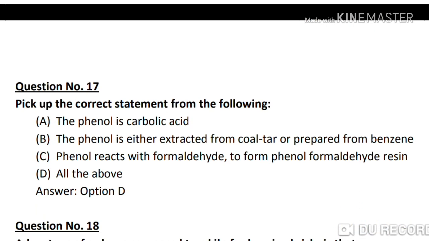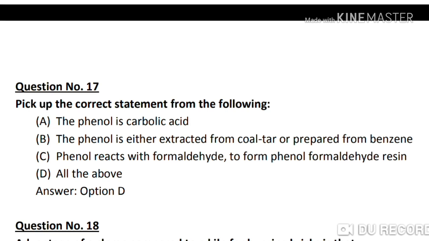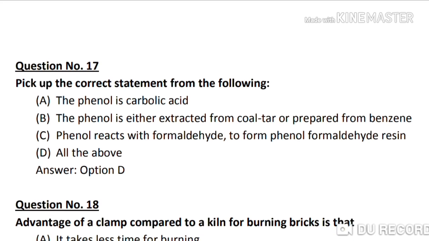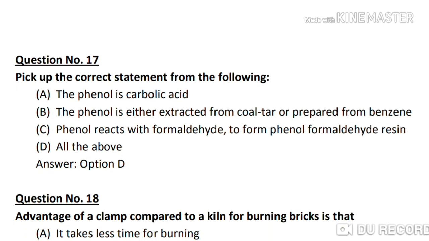Question number 70. Pick up the correct statement from the following. Option A, phenol is carbolic acid. Option B, phenol is either extracted from coal tar or prepared from benzene. Option C, phenol reacts with formaldehyde to form phenol formaldehyde resin. Option D, all of the above. So all of the above is the right answer, option D.